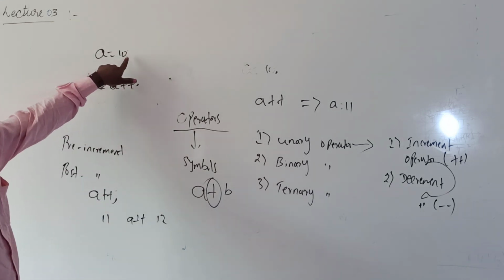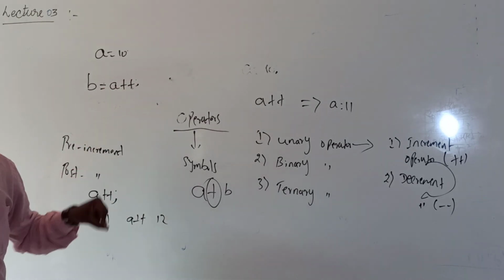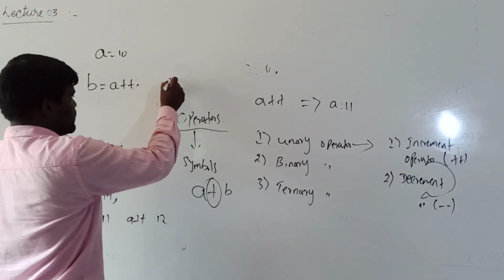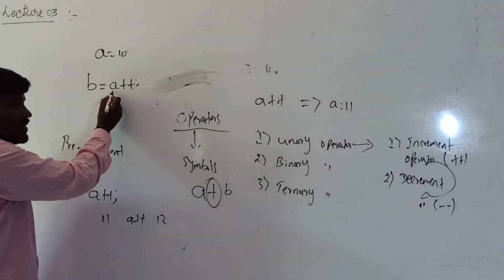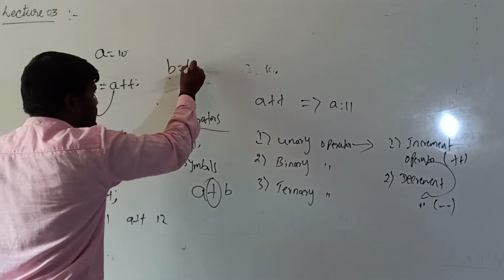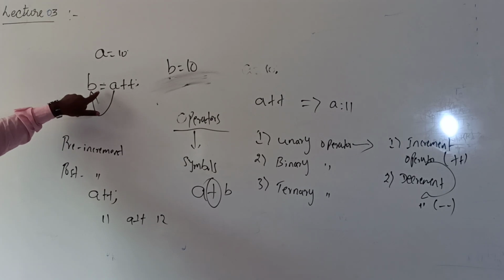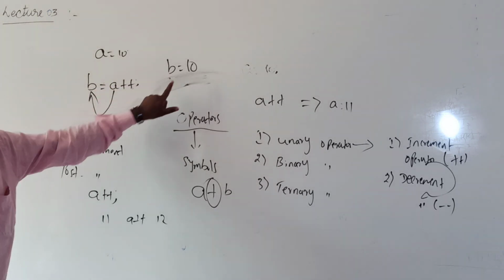First I write a is equal to 10. In the next step I write b is equal to a plus plus. It means that first the value of a is stored in b, so b value is 10.